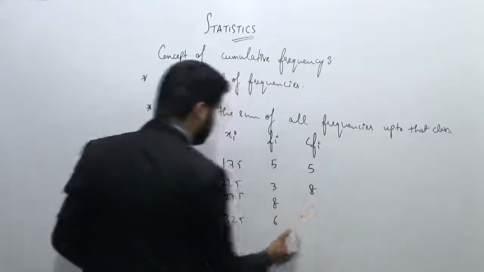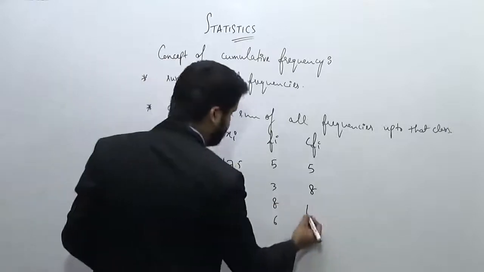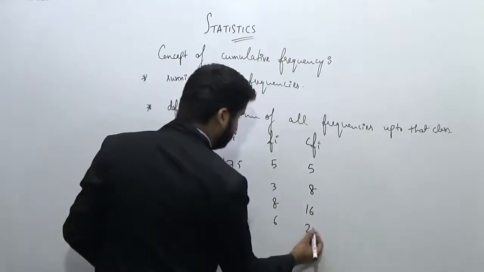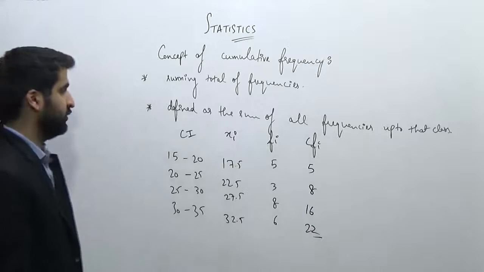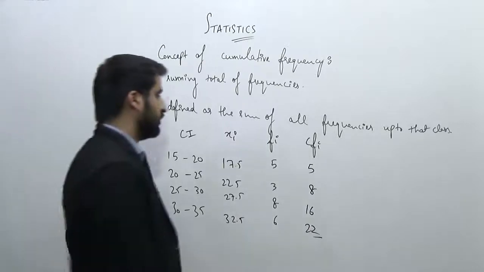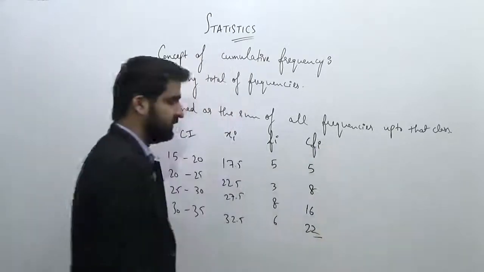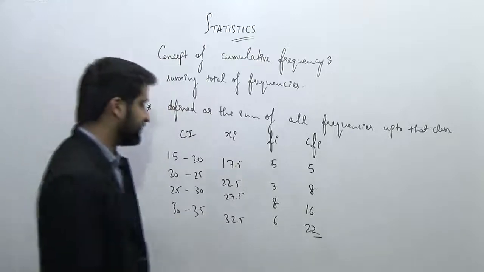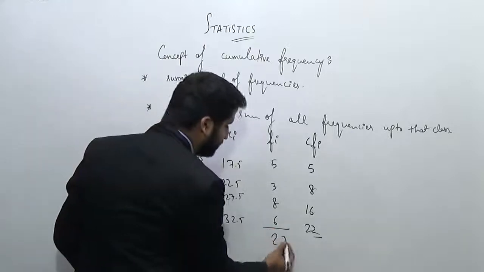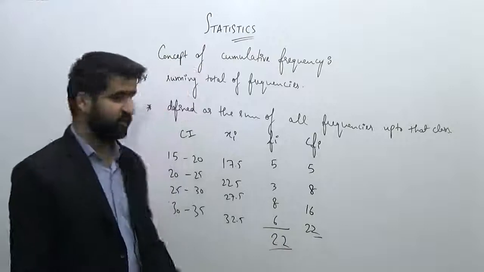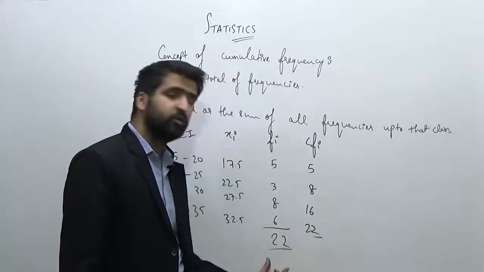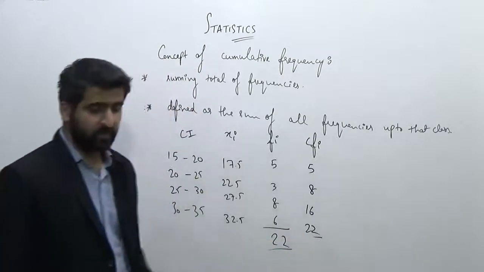So this will become 8. In the third case it will become 16, and the last one will become 22. So cumulative frequency will be given like this. And you can see that the sum total of all the frequencies is coming out as 22 as well. So the cumulative frequency of the last class is equal to the sum total of